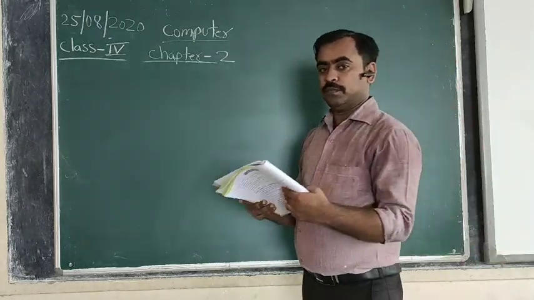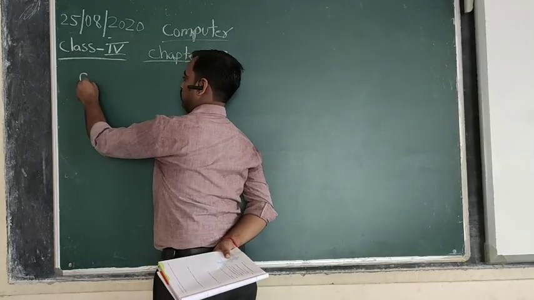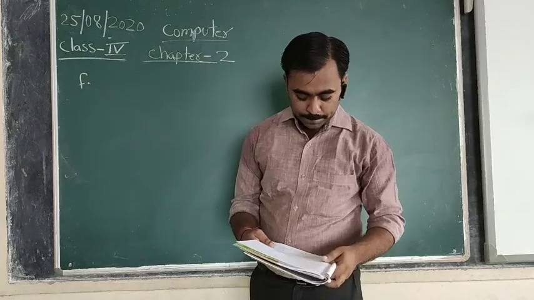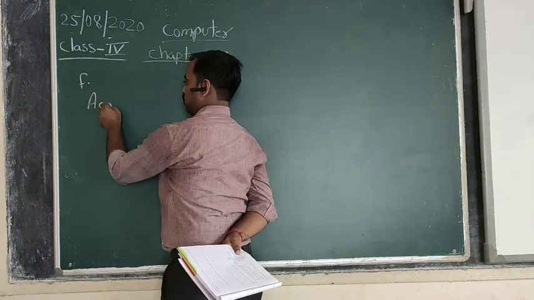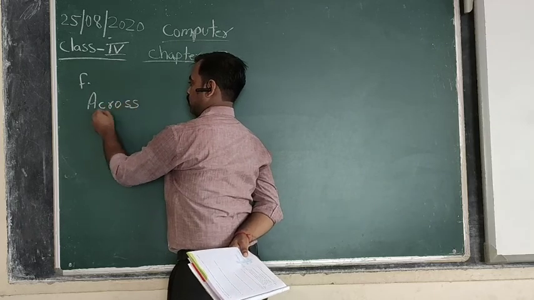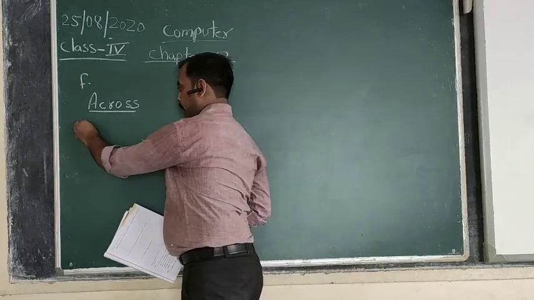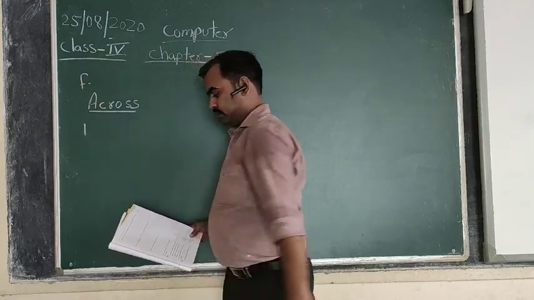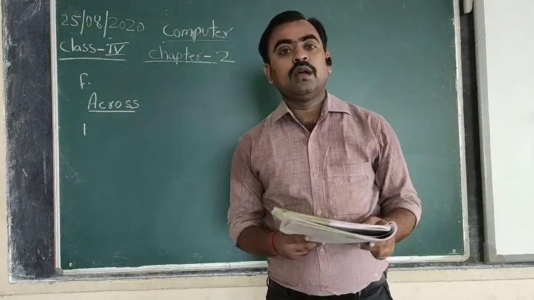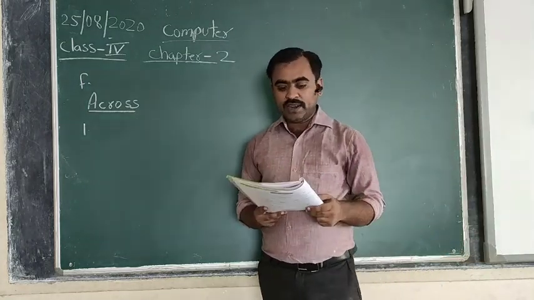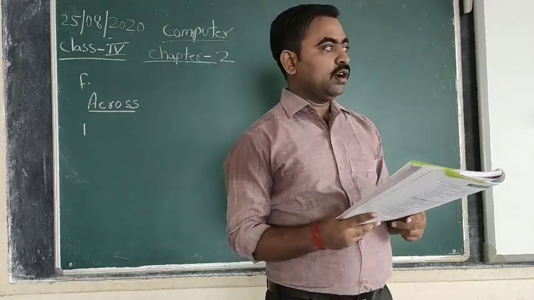The second chapter, exercise F, puzzles. Across, the first one: the property of a speaker to increase or reduce using the system notification area.